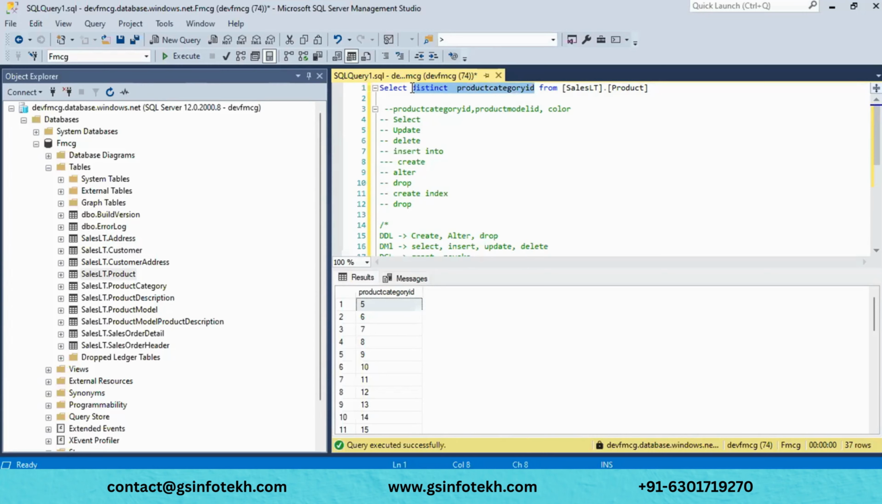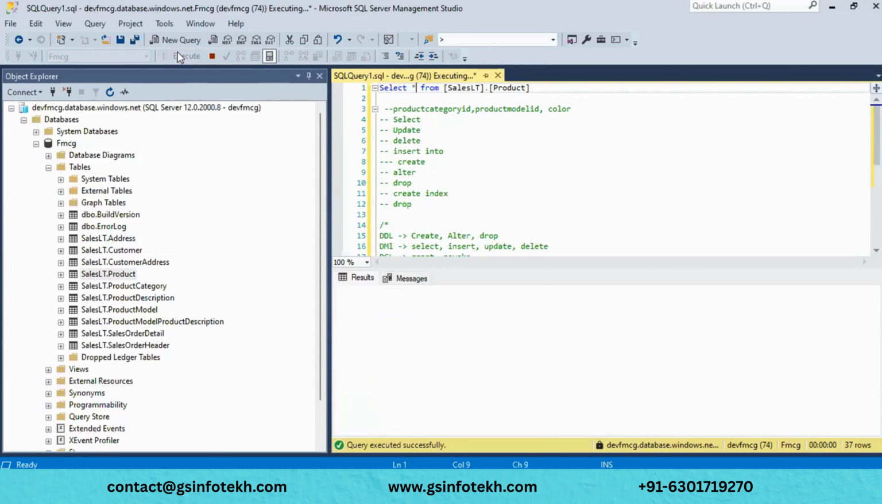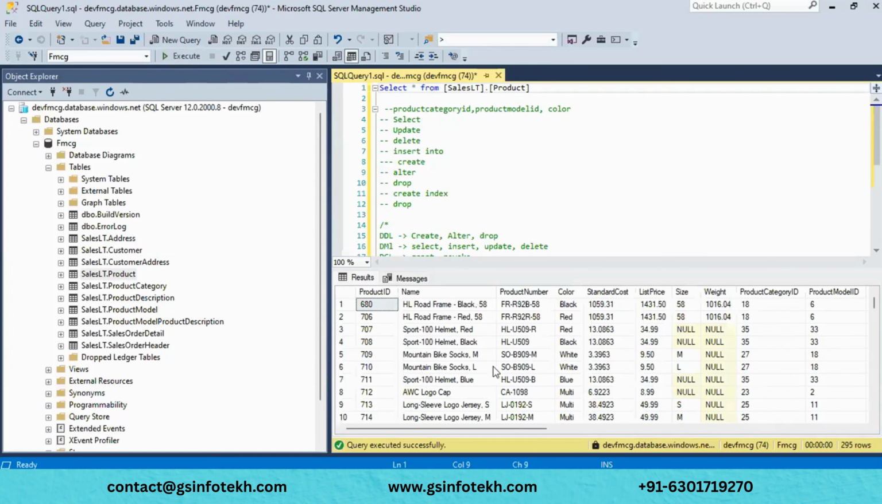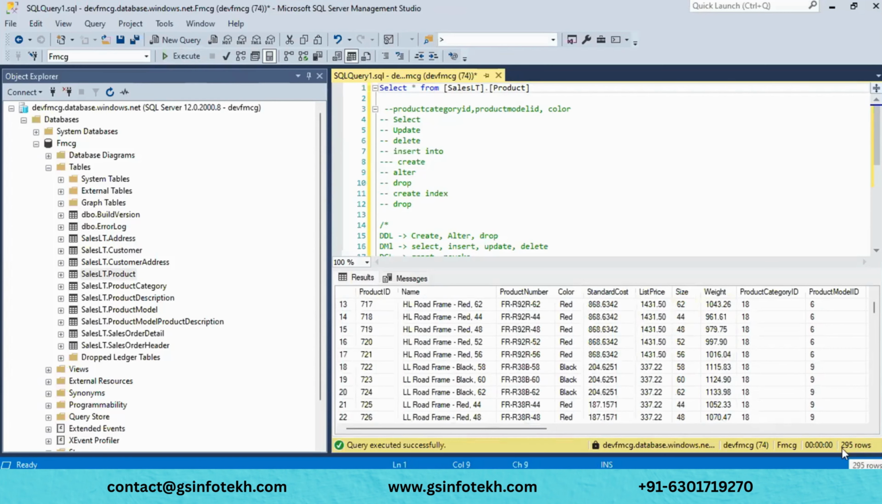And we have one more thing, the where clause. Each and every time we won't select all the fields and all the rows. Here we are getting around 295 rows, but we are not going to select all these rows. Whatever fields are required for that particular report, we will figure those out and read only that particular data.